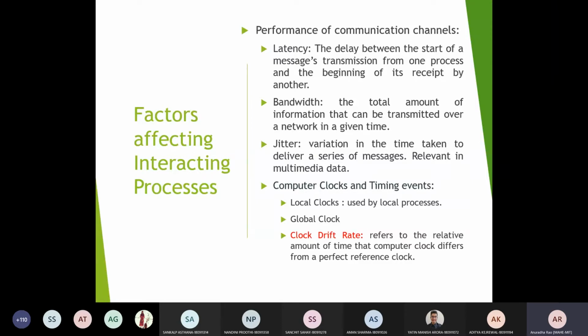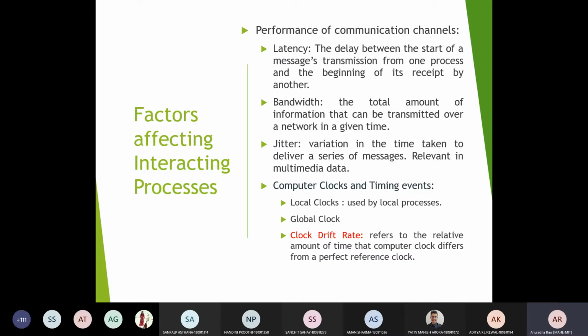That is because there is a drift in the computer clocks. So if you want to get a synchronized way of working, the drift rate should be very low. Nowadays, because of GPS, you will be able to get an accuracy of 1 microsecond in the variation between various systems, the drift of the clock.